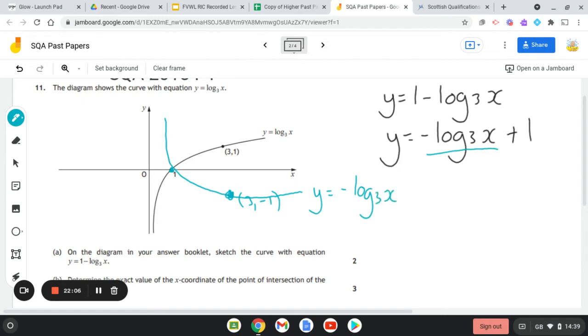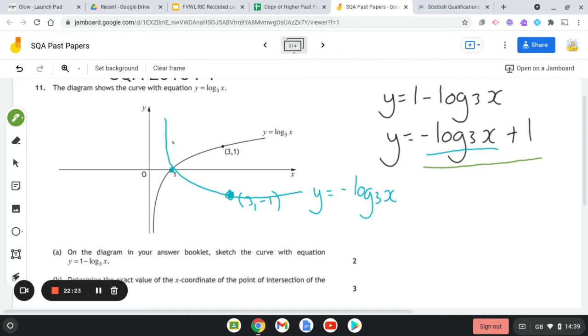The next thing that we want to deal with is the whole of that, so minus log to the base 3 of x plus 1. It's just taking your new coordinate points and adding on 1. Remember what happens: that pushes the graph up by 1.